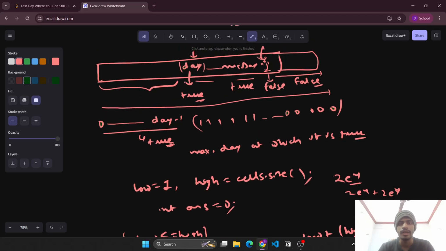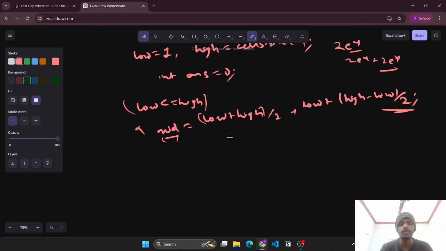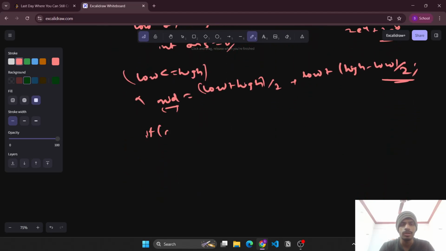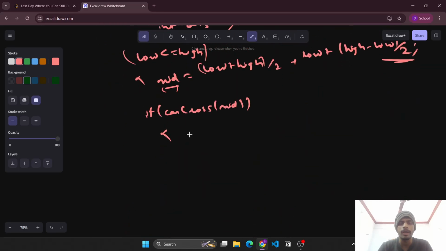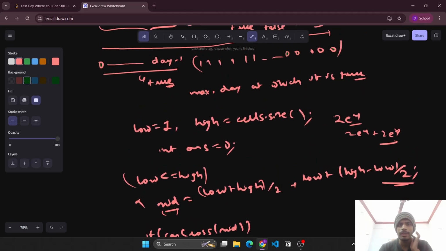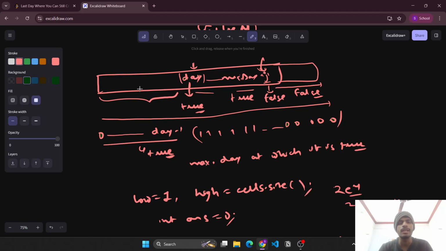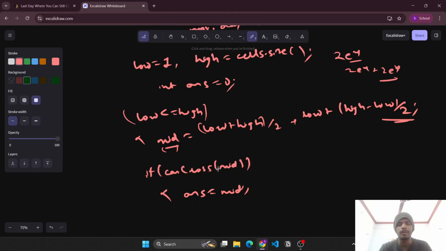Depending on this particular day, we'll check whether we can cross on this particular mid day or not. If we can cross on this mid day, then we will simply update our answer with this mid. And now we know if we are able to cross on this day, then all the previous days would have been able to cross. Since we want to maximize the last day at which we are able to cross, we'll move the search space towards the right, so that now we are seeing whether it is possible at day plus 1, day plus 2 or not.